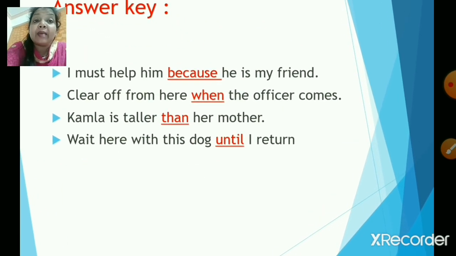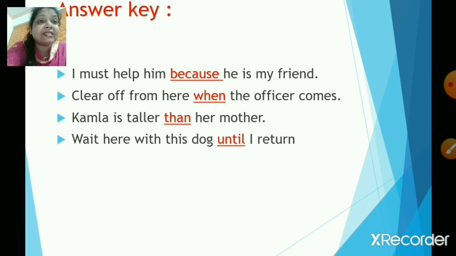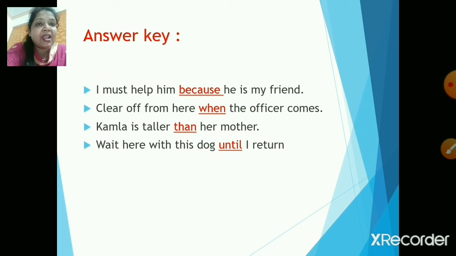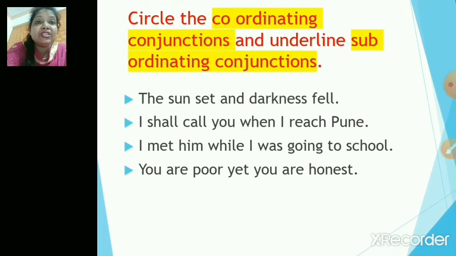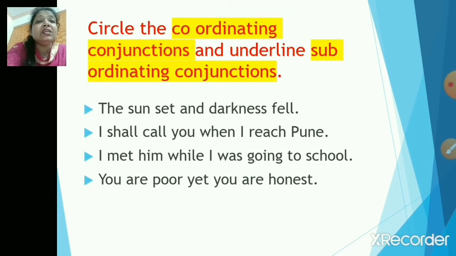Answer key: I must help him because he is my friend. Clear off from here when the officer comes. Kamla is taller than her mother. Wait here with this dog until I return. Now, let us go to the next activity, children. Circle the coordinating conjunctions and underline the subordinating conjunctions. Now, very interesting. We have to circle the coordinating conjunction and underline the subordinating conjunction.